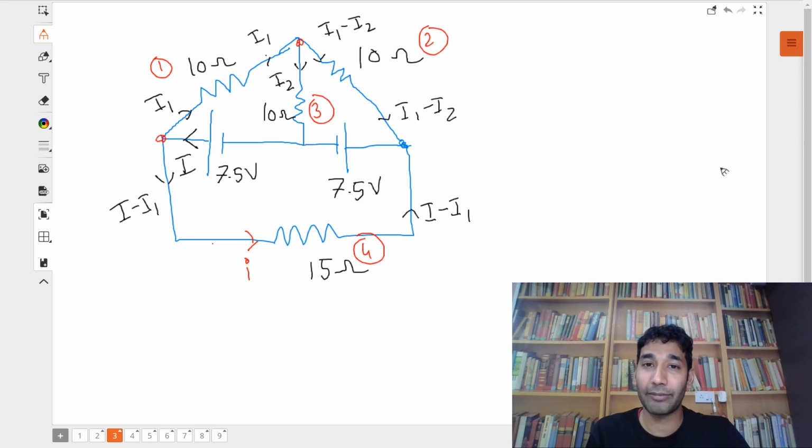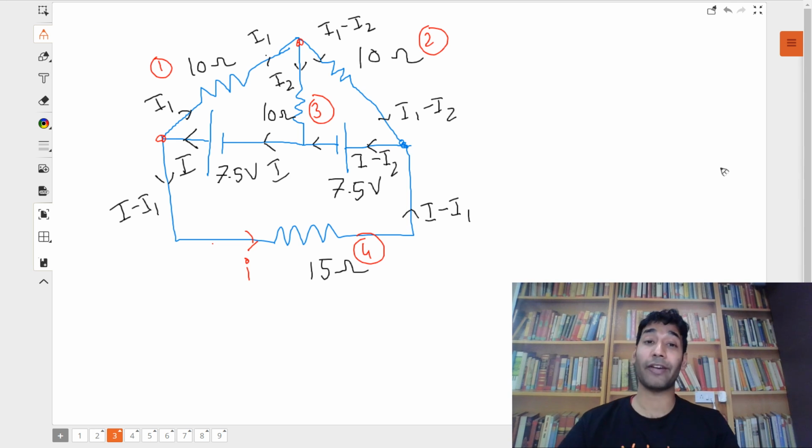I minus I1 is coming from here. Both of them will combine. How much will it be? I minus I2, because I1 will cancel. I minus I2 will come from here. From above I2 is coming, both will add, and I will enter here.